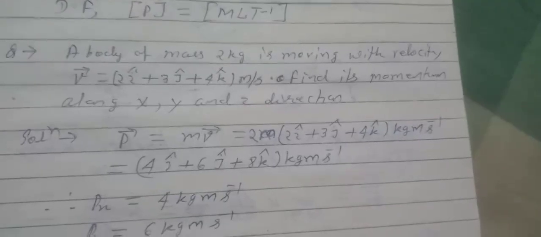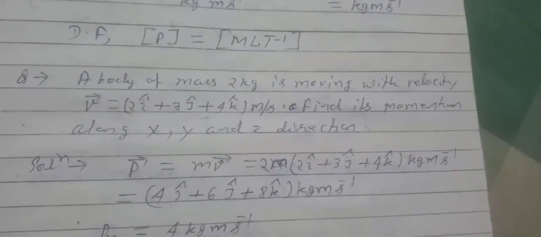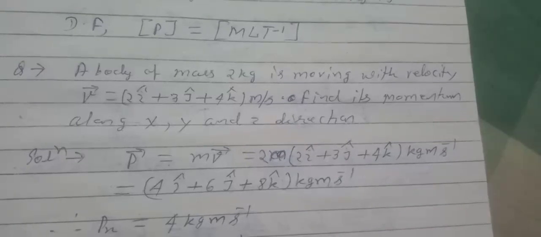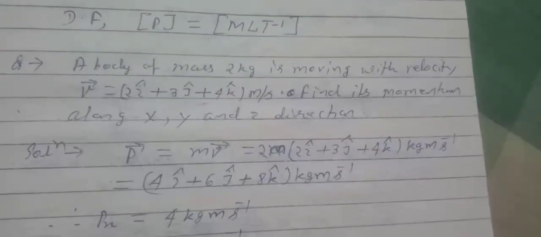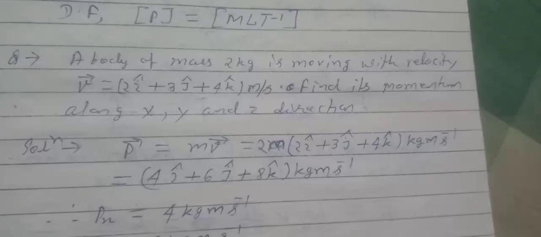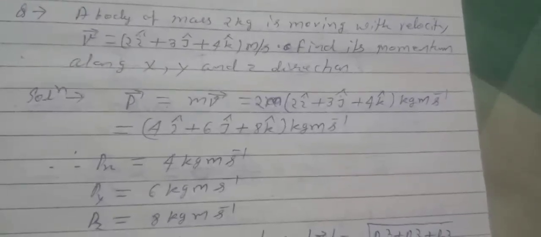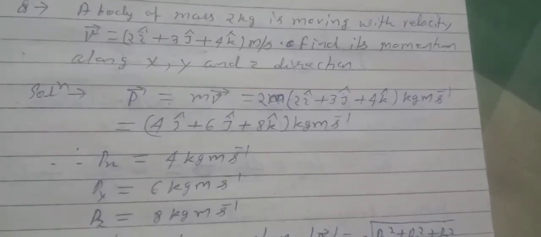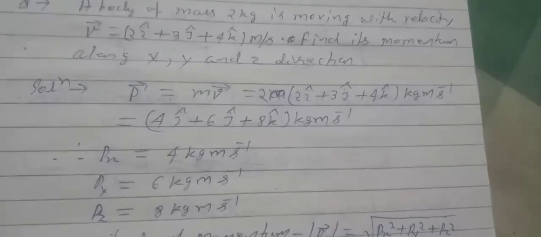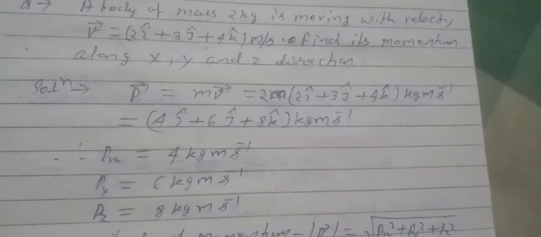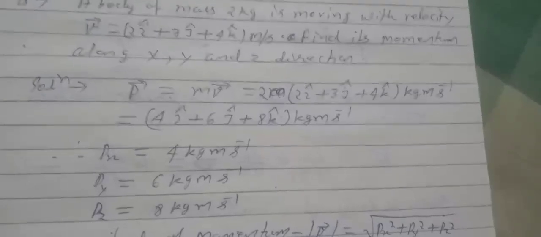Question: A body of mass 2 kg is moving with velocity v vector 2i cap plus 3j cap plus 4k cap meter per second. Find its momentum along x, y and z direction. We have the formula momentum vector p equals m into v vector. The mass is given as 2. So 2 into bracket 2i cap plus 3j cap plus 4k cap kg meter per second, which is 4i cap plus 6j cap plus 8k cap kg meter per second.